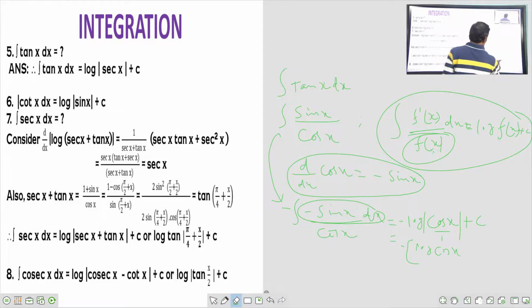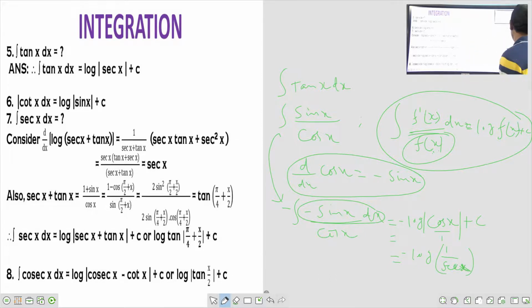What I will do here: if I want the answer in terms of secant, cos x is equal to 1 over secant x, so we get minus log 1 over cos x. See once again what happens here.